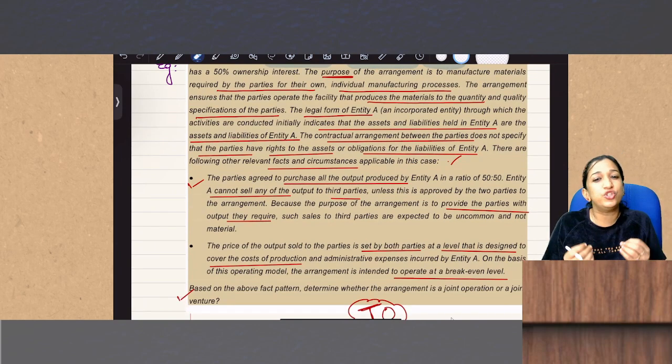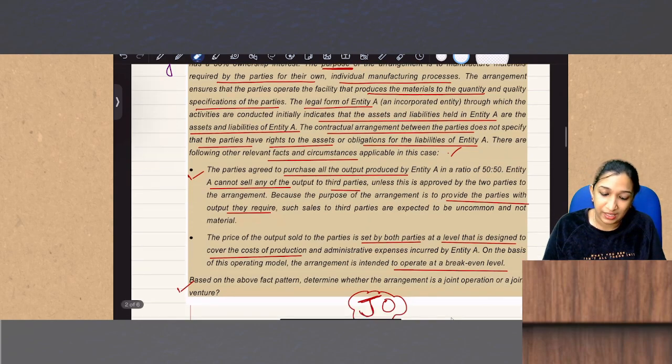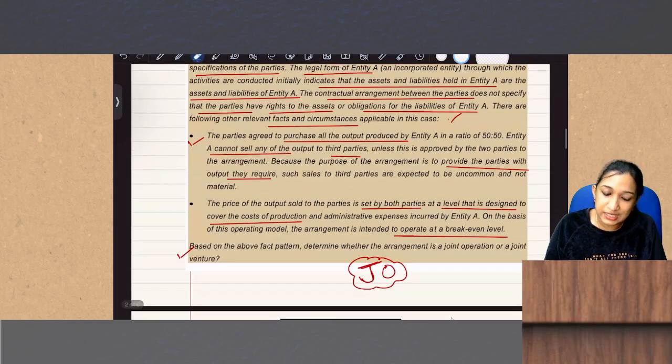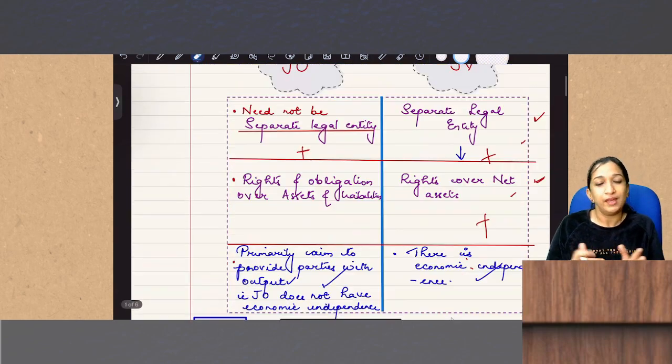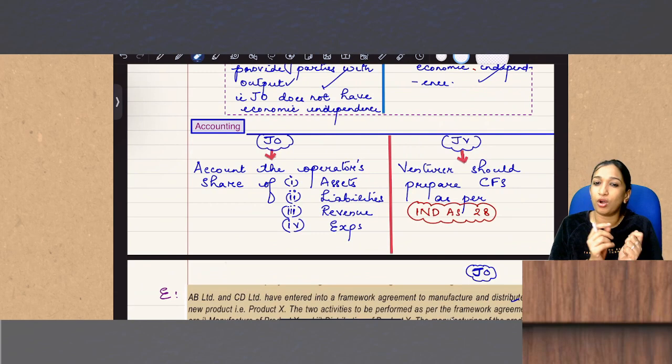To treat it as a JV, it should be a separate legal entity, with rights over net assets, and also economic independence. So here, the economic independence part has failed, so it is a JO. Okay, fine. Now, what is the accounting of this joint operation or joint venture?